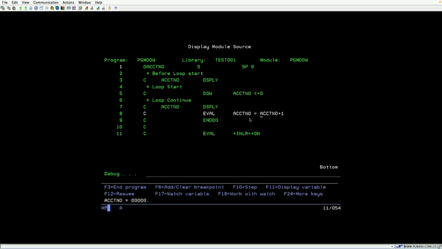Here you can see F11 0 plus 1. It will become 1, and it is assigning the value here. Now account number is 1. Okay, now account number is 1 here. Like that, how many times will the loop be executed?